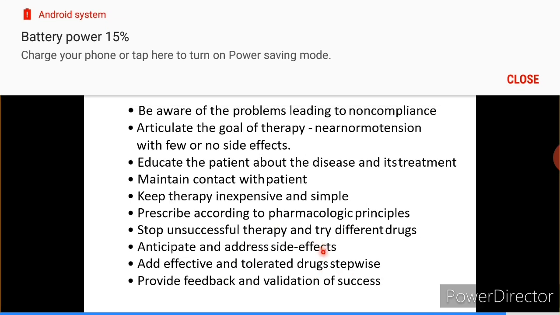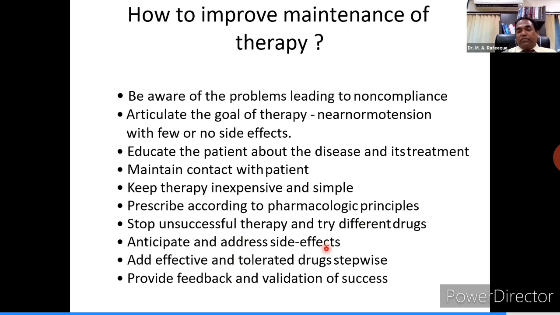Putting him on beta blocker, tell him the side effects. Non-selective, tell him about the sexual dysfunction and libido. Explain in advance so that he will not be confused or in shock after getting those side effects. Add medicines in an effective and tolerated manner, stepwise. Don't put so many medicines that the patient lands up with too many side effects.